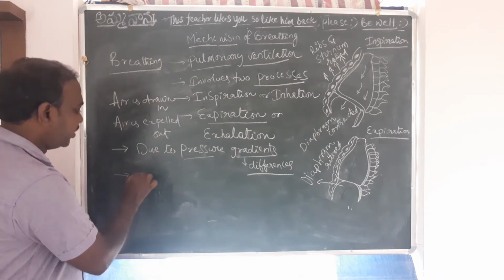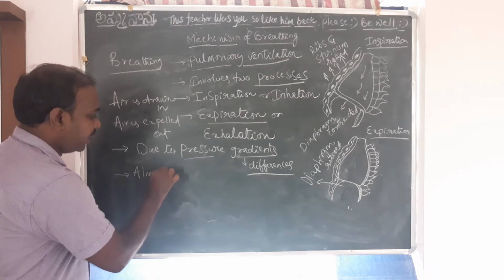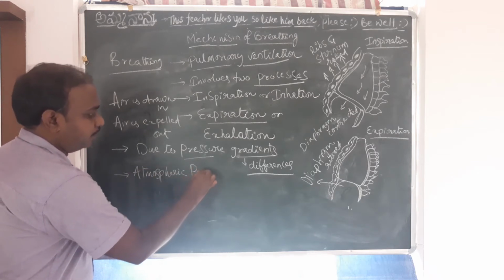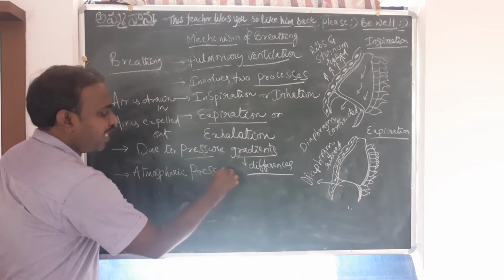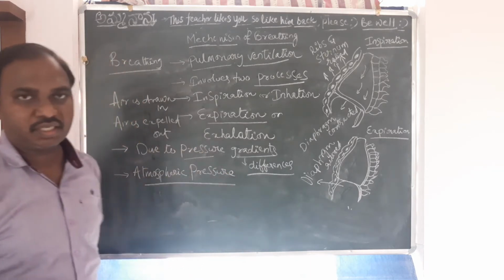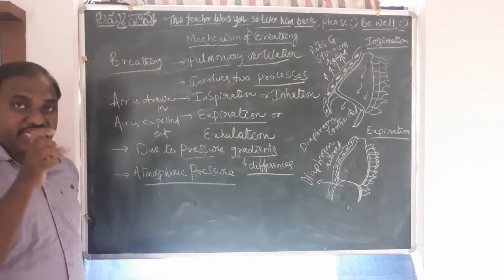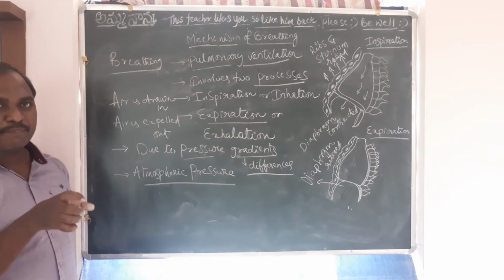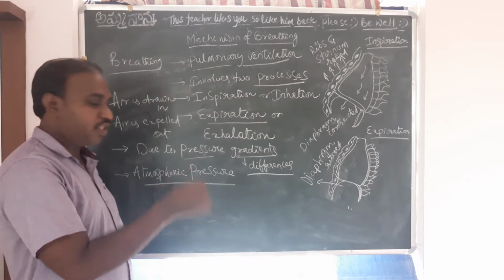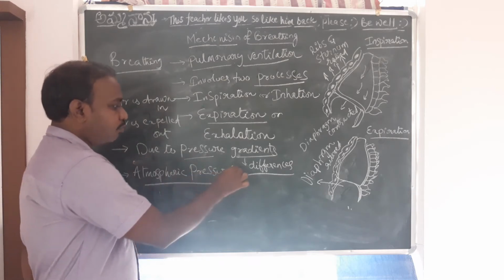The atmosphere has some pressure because of the presence of all these gases. These gases exert some pressure in the atmosphere.